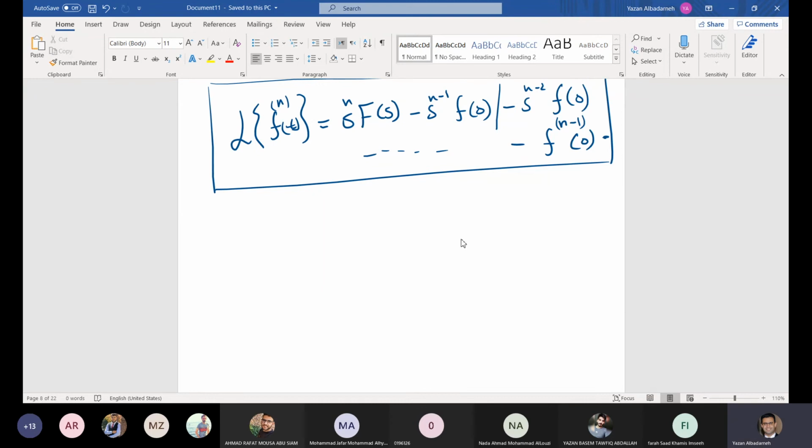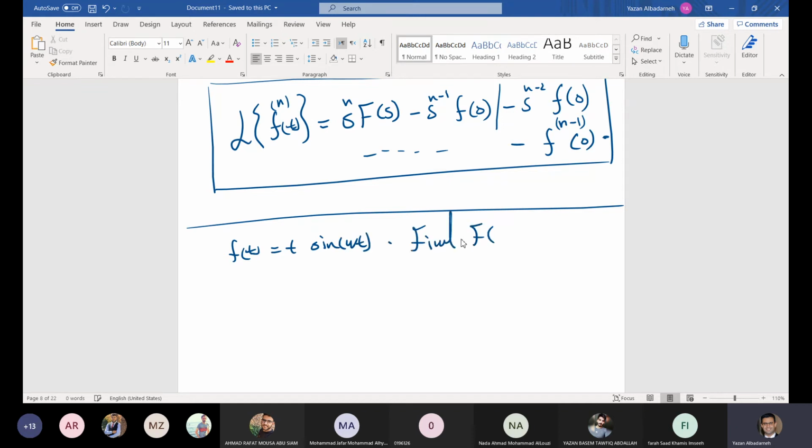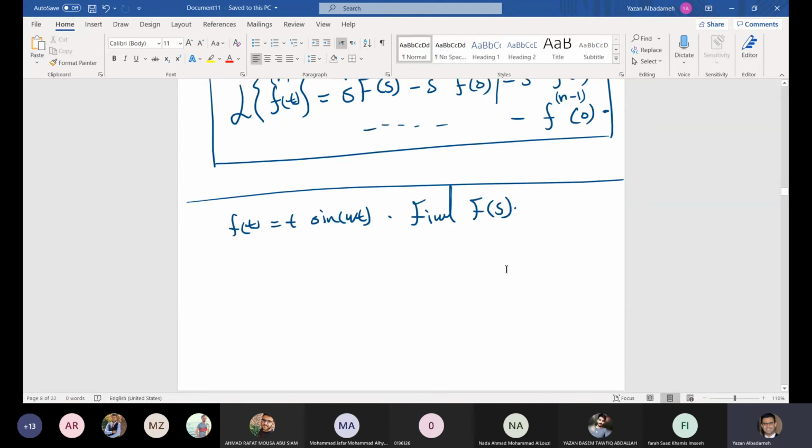let me consider some examples where we demonstrate the applicability of the Laplace transform of the derivatives. Now here, f of t is equal to t sine omega t. Find F of s. How do we find F of s in this case? What do you think?